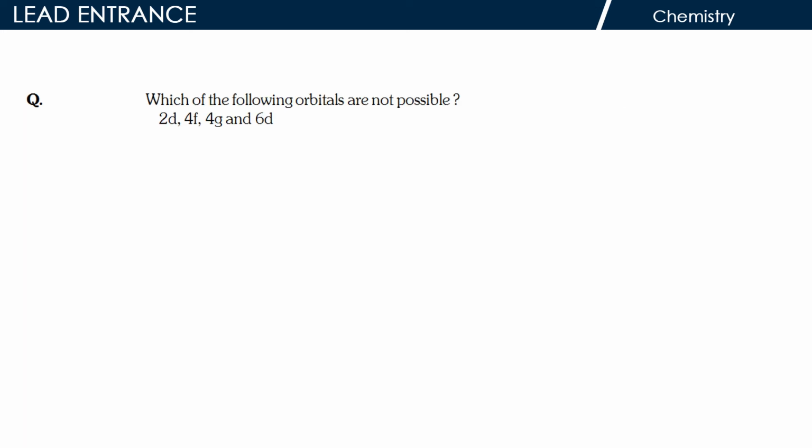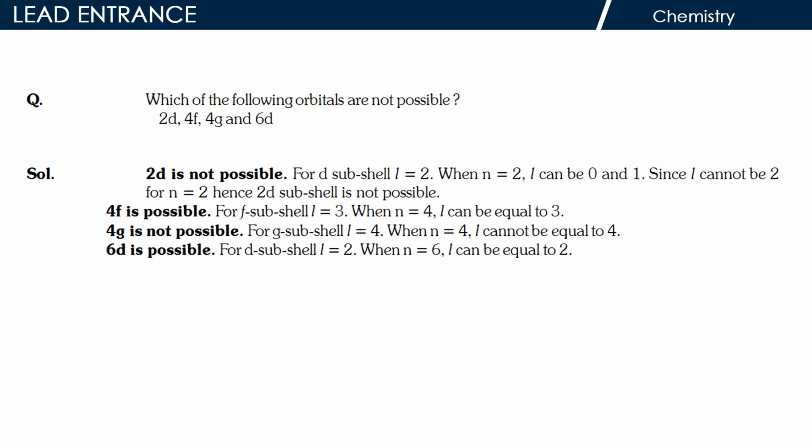Question 5. Which of the following orbitals are not possible? 2d, 4f, 4g and 6d. Solution. 2d is not possible. For d subshell l is equal to 2.